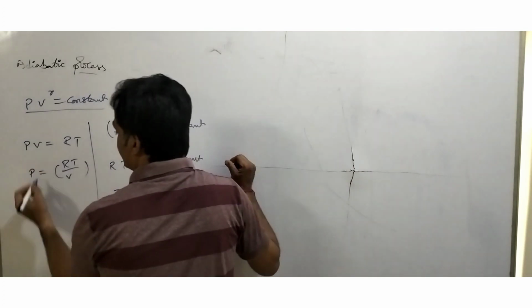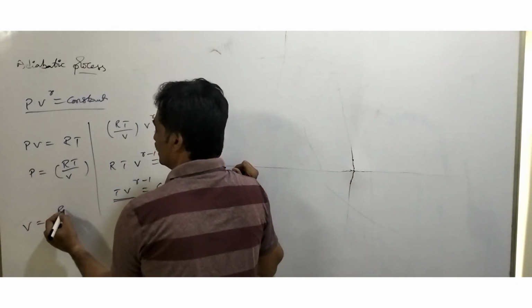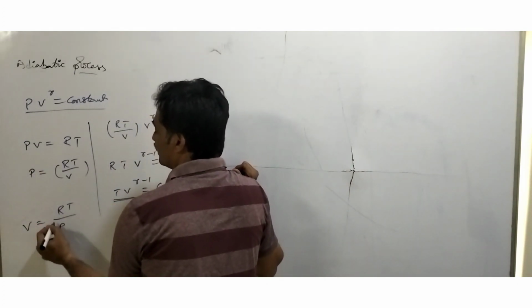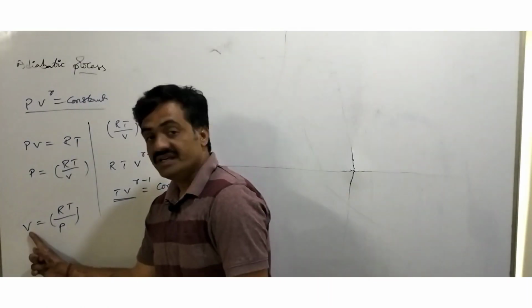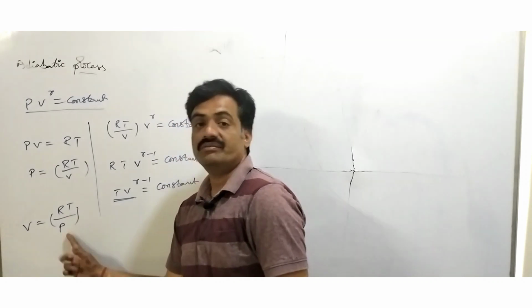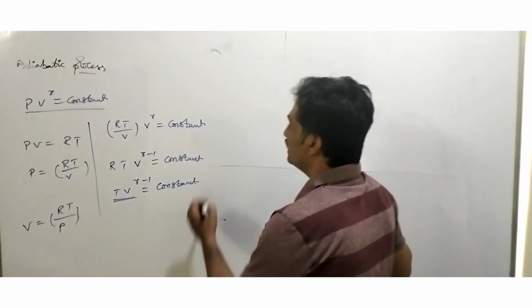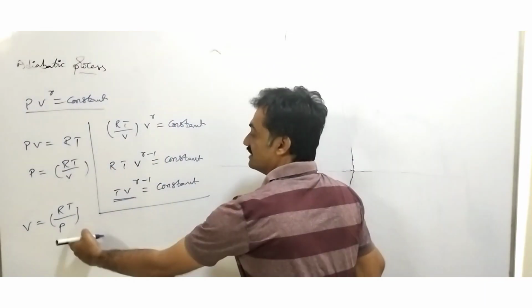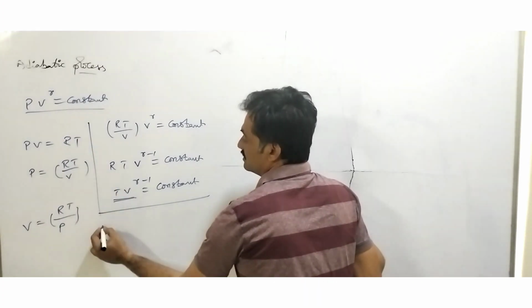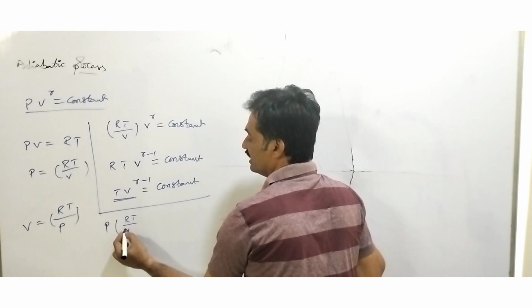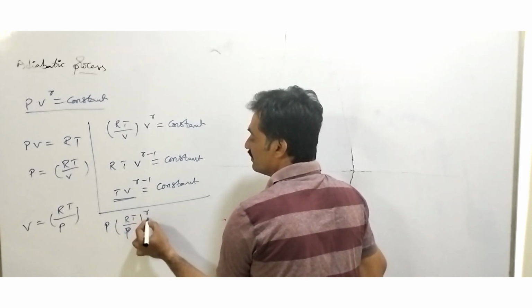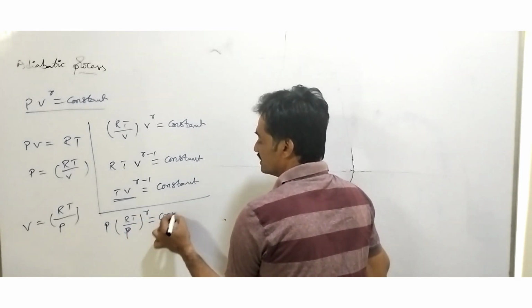Similarly, when we consider V equals RT by P, in the place of V we are going to substitute RT by P in this equation. When we substitute here, observe that P into (RT by P) whole to the power of gamma equals constant.